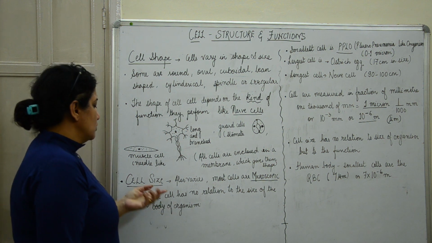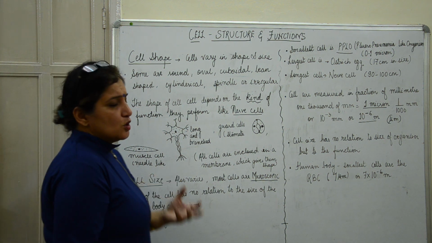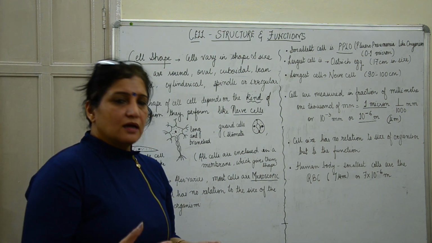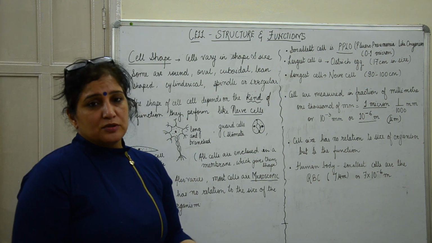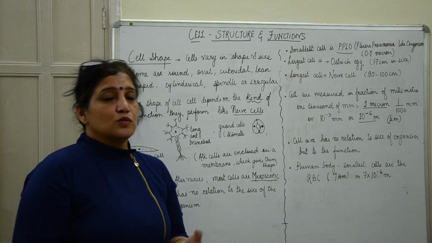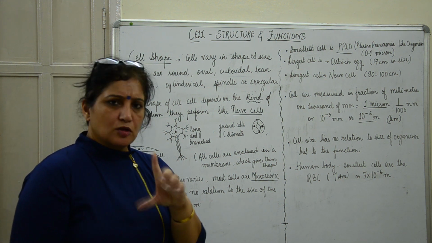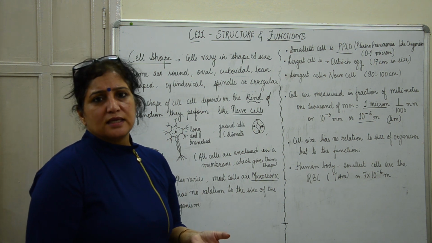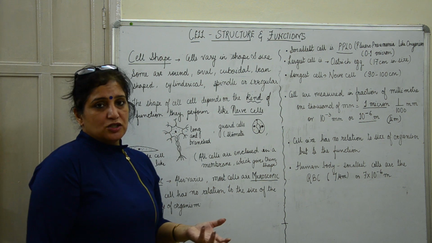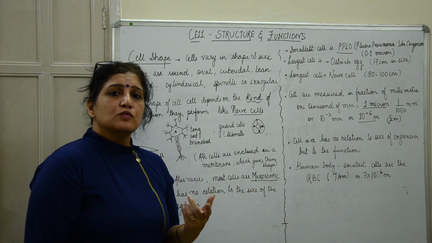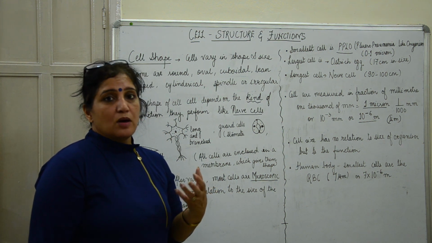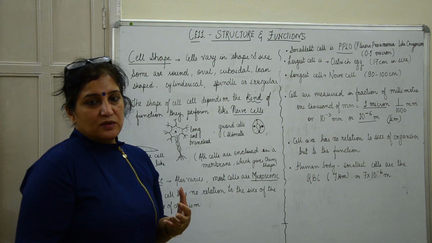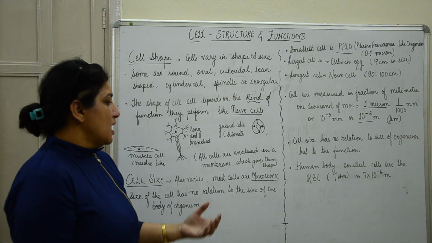Okay, now we come to the cell size. Cell size also varies. Generally, all cells are microscopic. There are a few exceptions. Acetabularia is an alga, and you can see its size. It is almost 10 cm long. Chara, another alga, is almost 8 to 10 centimeters long. You can see its cell. Similarly, you have the ostrich egg, which is about 17 to 18 centimeters long. So these cells can be visible, but most of the cells are microscopic.